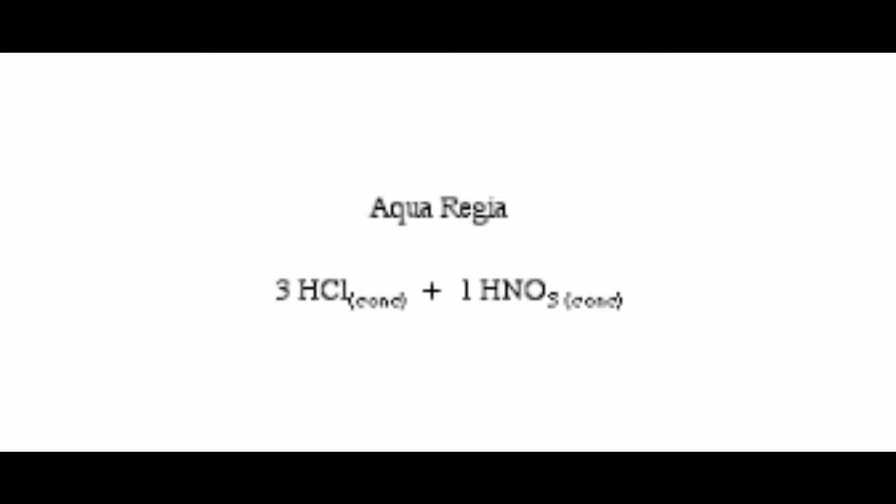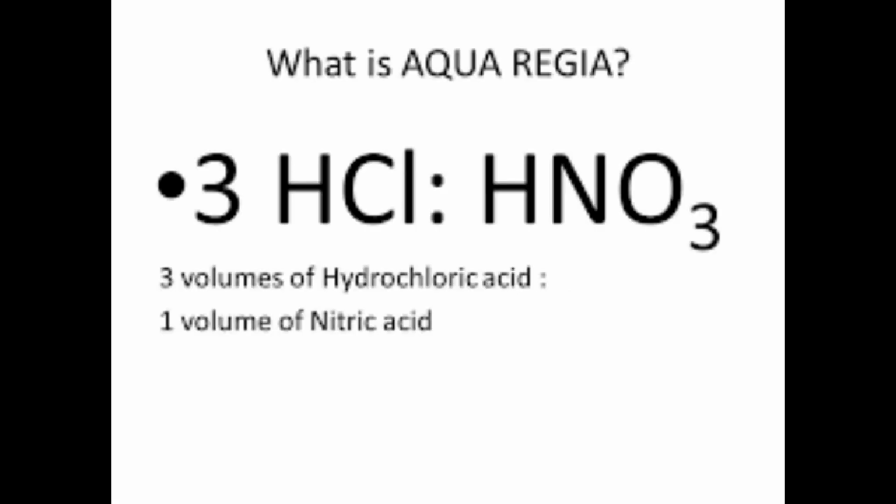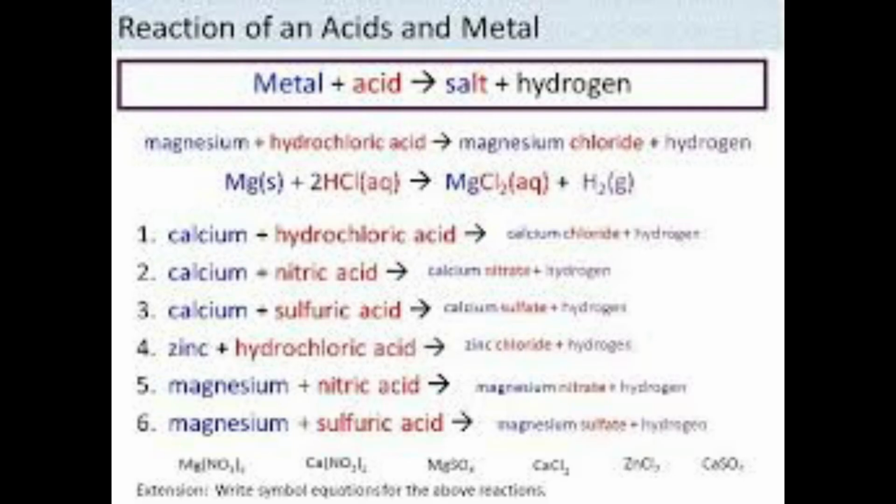Next we have aqua regia. Aqua regia is a freshly prepared mixture of 1 part of nitric acid, HNO3, and 3 parts of concentrated HCl. That means a 1:3 ratio of concentrated nitric acid and concentrated HCl. This can dissolve all the metals. Sodium reacts rapidly with dilute sulfuric acid and dilute hydrochloric acid, but copper does not react, children.